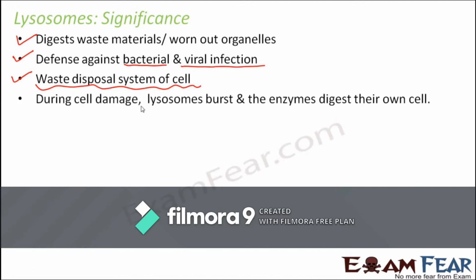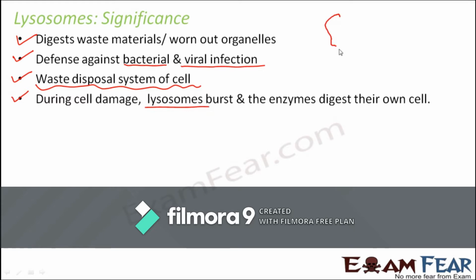During cell damage, lysosomes burst and the enzymes digest their own cell. Inside the lysosomes are various digestive enzymes like proteases, lipases, nucleases, phosphatases, etc. Without a constant input of energy, these enzymes start digesting the membrane of the lysosome from inside.